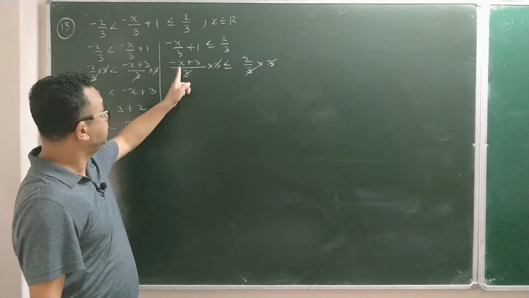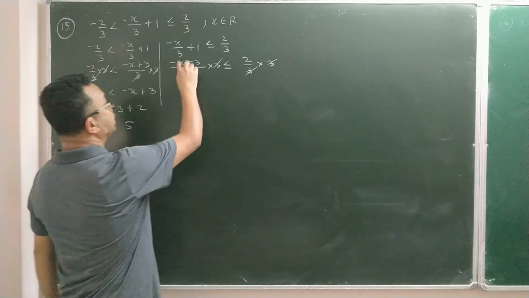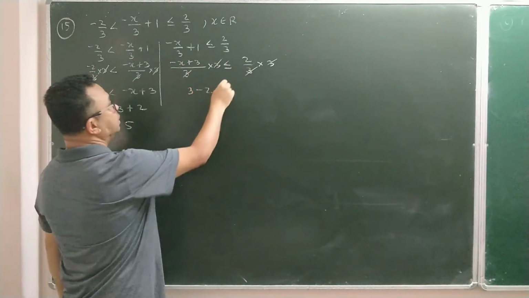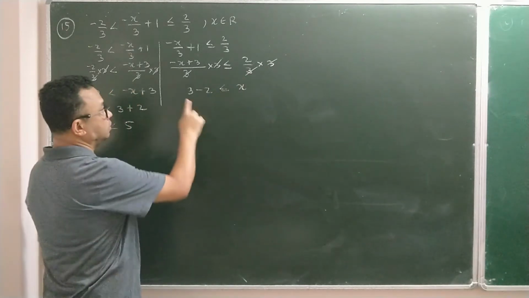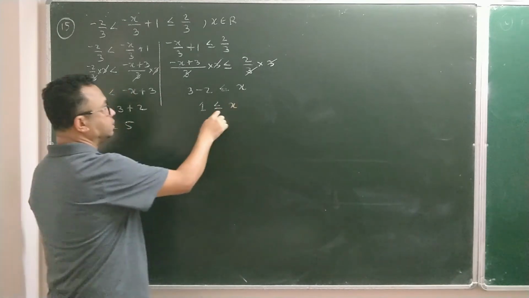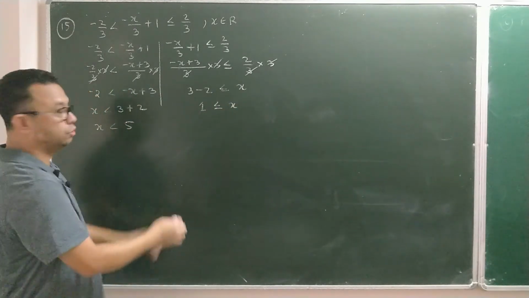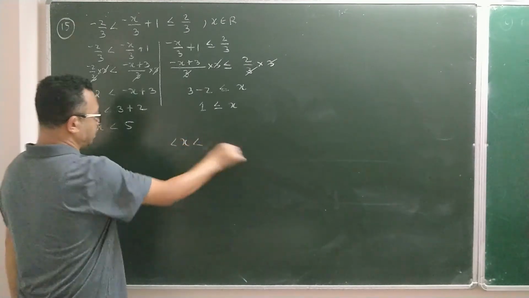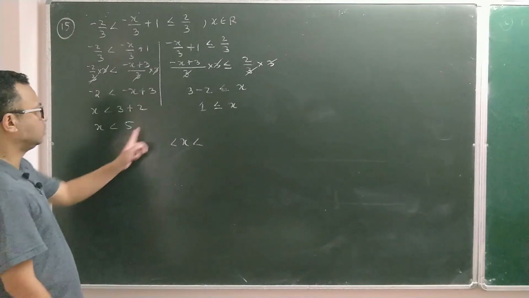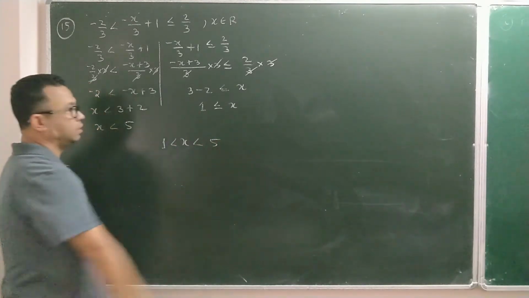Then since x is negative, transfer x on the other side, bring that 2 on the left side. So I am bringing this x that side and 2 I am bringing on the left side. 3 minus 2, and here you have x. So 3 minus 2 is 1, and there you are, x is greater than or equal to 1 and x is less than 5. Now if I connect these two, x I'll write and I'll make the arrows face towards the left side. Both arrows I'll make face towards the left side. Out of the two answers, one is the smaller answer, so I'll write 1 here and I'm going to write 5 on the other side.